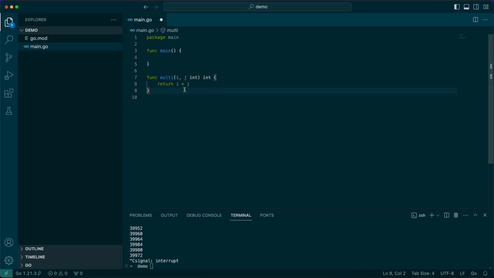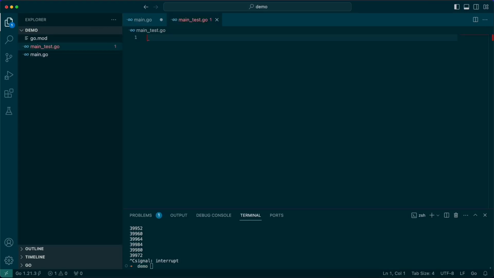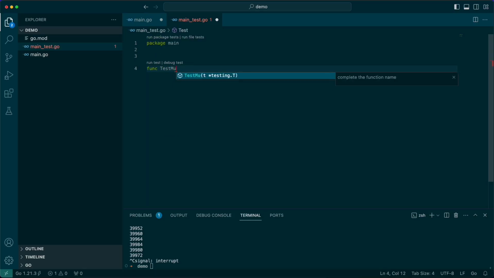In order to create a test in Go, you typically create a file with _test as the indicator. It's a test file. It's going to have the same package name, and then you're going to create a test, and the pattern is capital T because it has to be public. Well, let's talk about Go testing right out of the box.